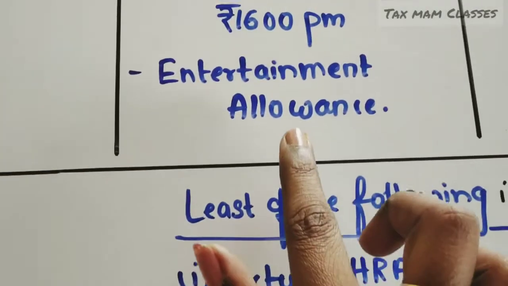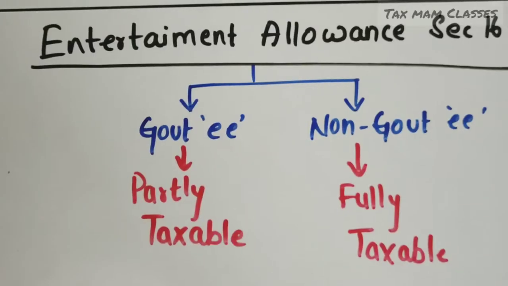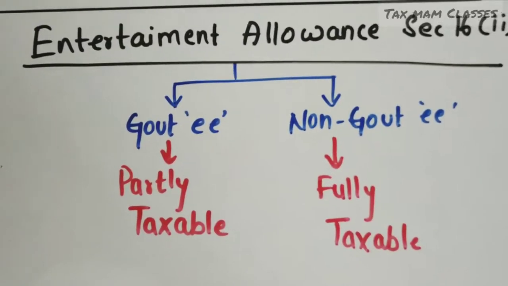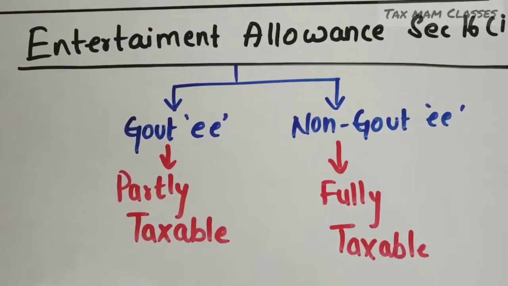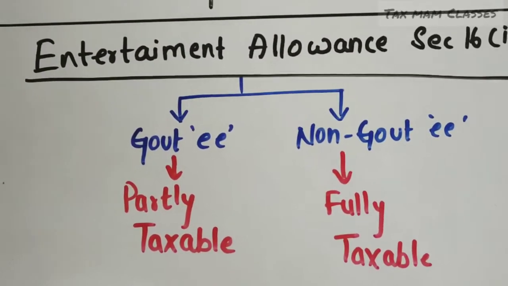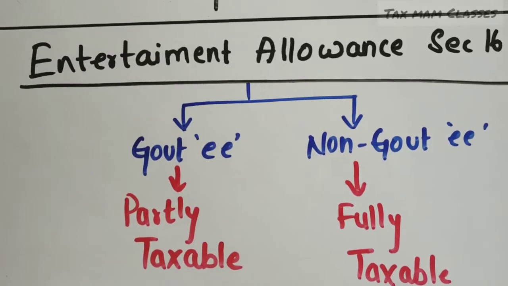Let's move forward to the entertainment allowance. Entertainment allowance is allowed as a deduction under section 16 subsection 2. So for entertainment allowance, we have to see for which employee it is paid.